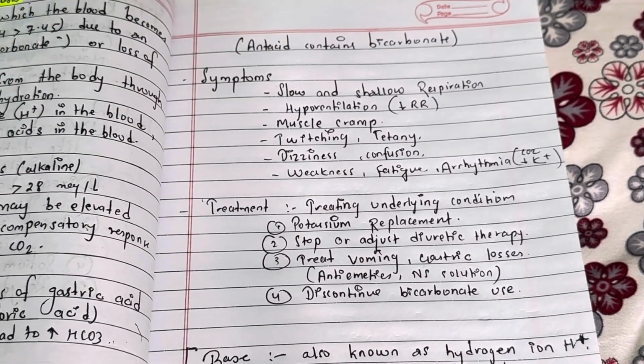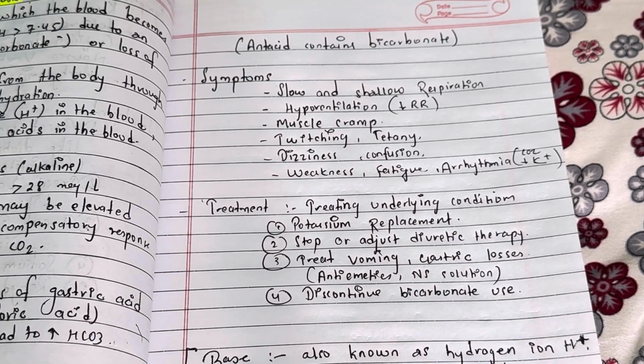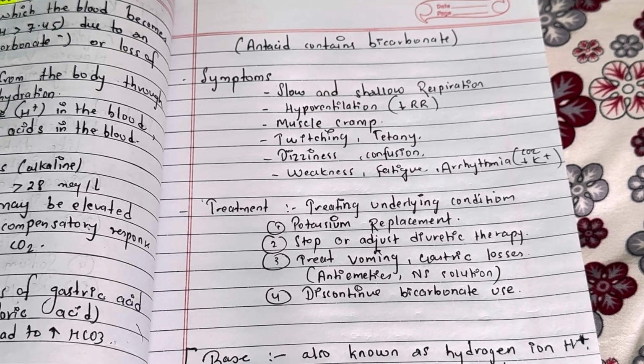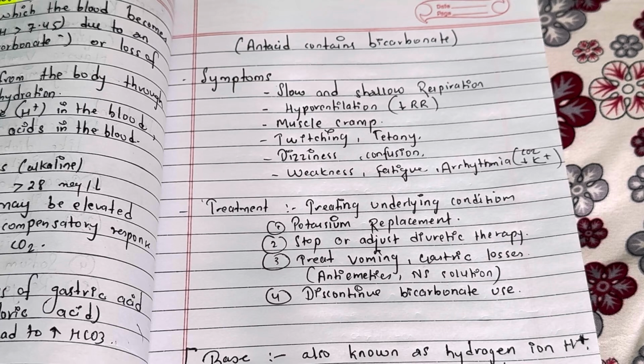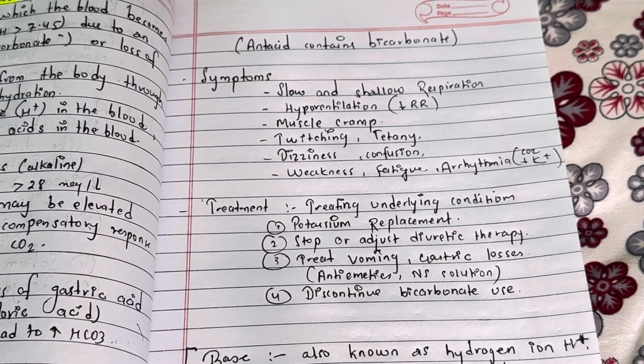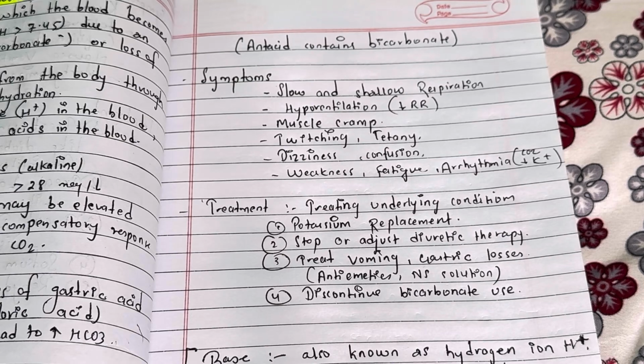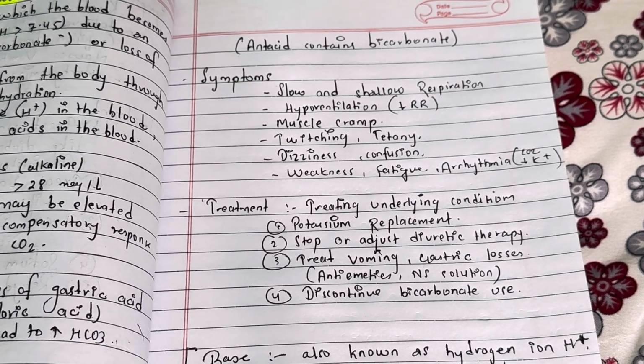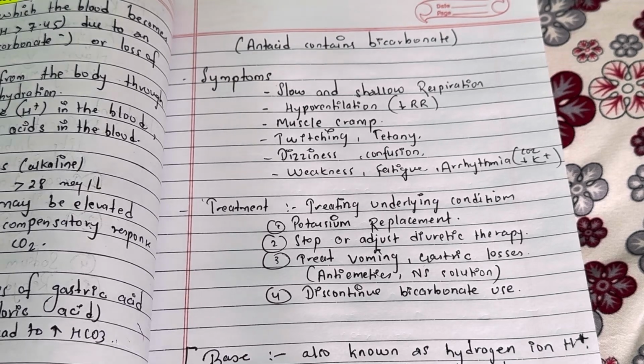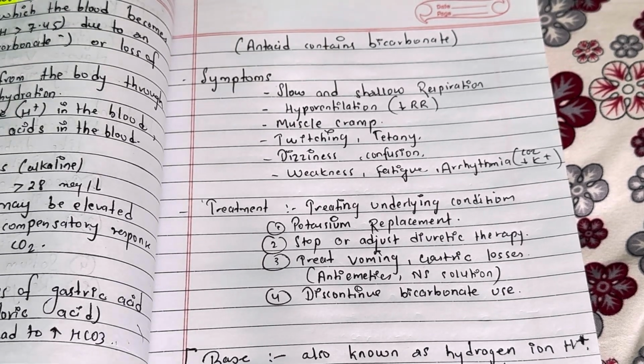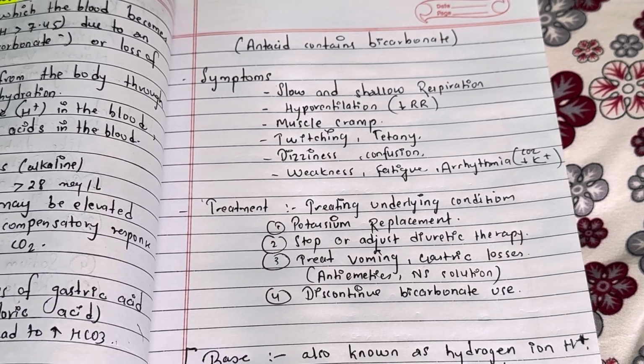The symptoms of this condition are slow shallow respiration, hypoventilation, decrease in respiratory rate, muscle cramps, twitching, tetany, dizziness, confusion, weakness, fatigue, and arrhythmias. The treatment option is treating the underlying condition, same as other conditions. We have to treat the cause, like potassium replacement, stop or adjust the dose of diuretics, treat vomiting and gastric losses with antiemetics, and discontinue bicarbonate therapy if the patient is under it.